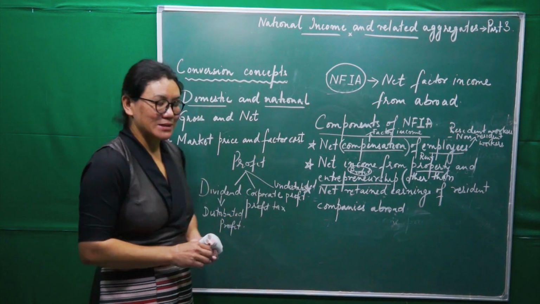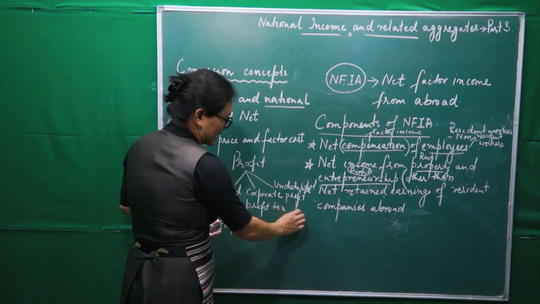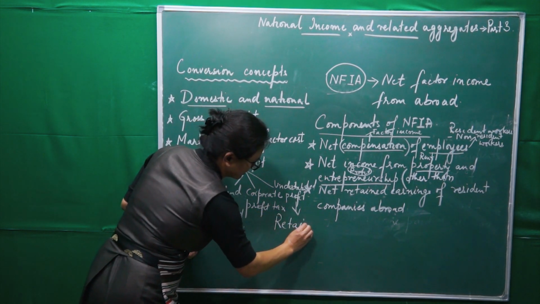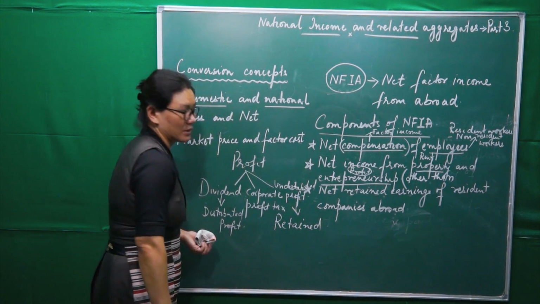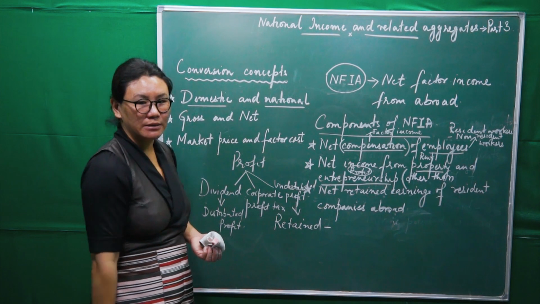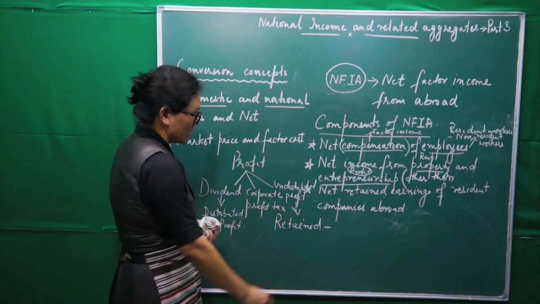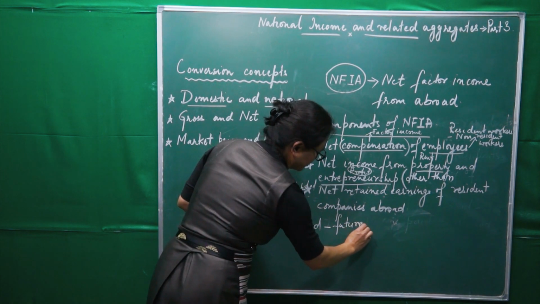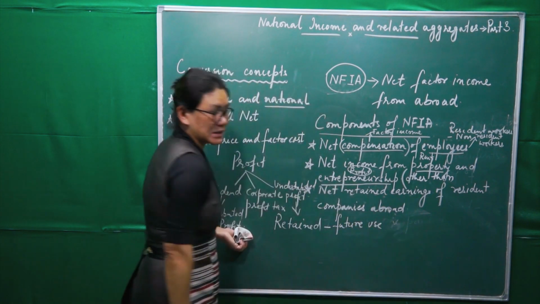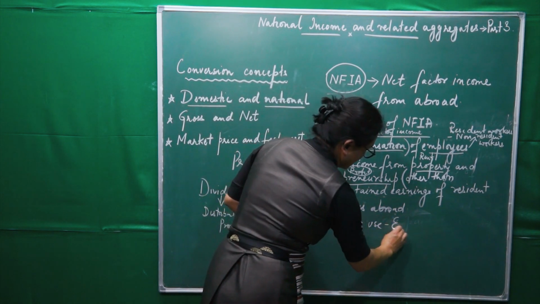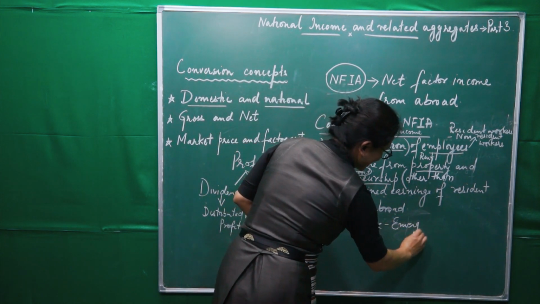Undistributed profit. What is this undistributed profit? This is retained by, for example, firms or companies for future use, especially during emergency situations.